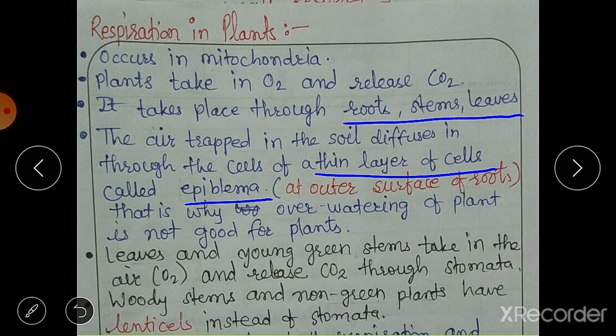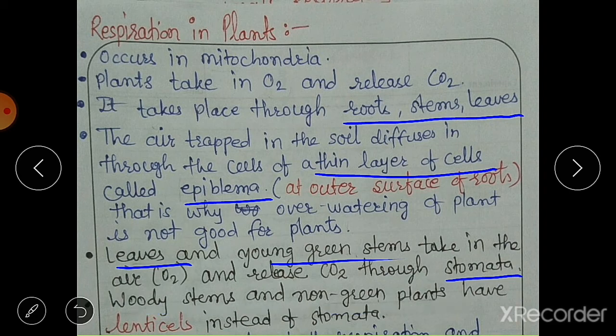So roots are the parts that also help in respiration. Then leaves and young stems. Leaves and young stems take in oxygen and release carbon dioxide through stomata. Leaves and green stems have stomata on their surfaces, and they are used for respiration. Then woody stems and non-green plants.